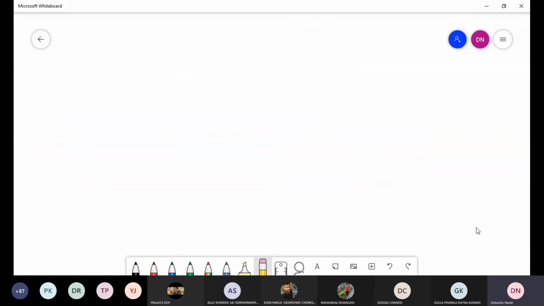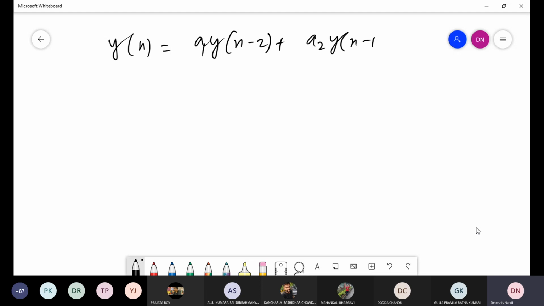So here, for example, suppose y[n] is equal to a1 y[n-2] plus a2 y[n-1] plus a3 x[n]. If I write a difference equation in this form, then obviously the order of the system is 2, because here the maximum amount of delay is 2 and it is in Y. This delay is in Y.